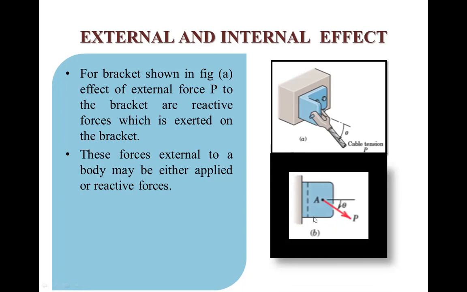Now if we see the free body diagram for this, we can see at this point a force is applied. This is the inclination of this applied tension P with respect to the horizontal. So there will be an equal and opposite force in this assembly, that is the internal force. This is nothing but the effect of forces on any object. So for the equilibrium of this body, the internal reactive forces should be equal to the applied external forces.